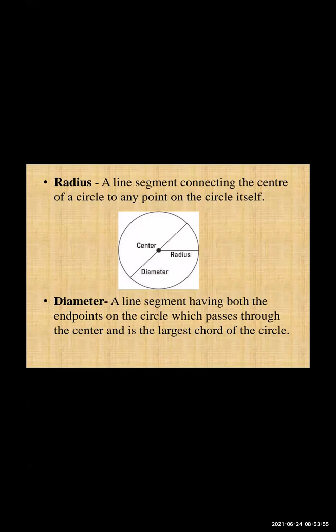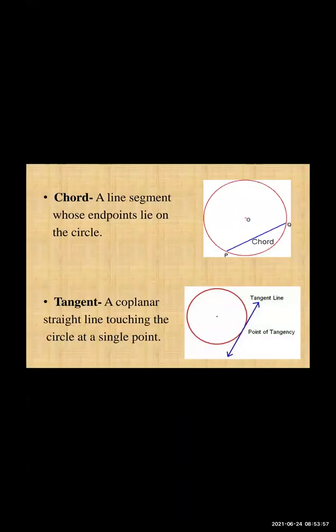Now what is a chord? Let us see here. Chord, a line segment whose endpoints lie on the circle. See here the difference between diameter and chord. A chord is also a line segment whose endpoints are on the circle. Okay, a line segment only, but whose endpoints lie on the circle.